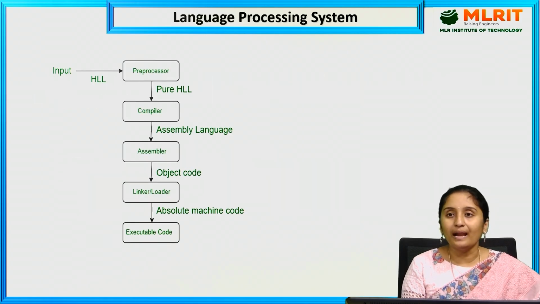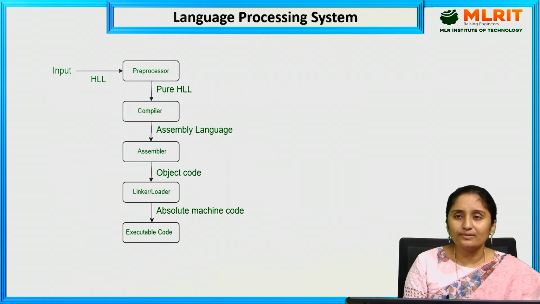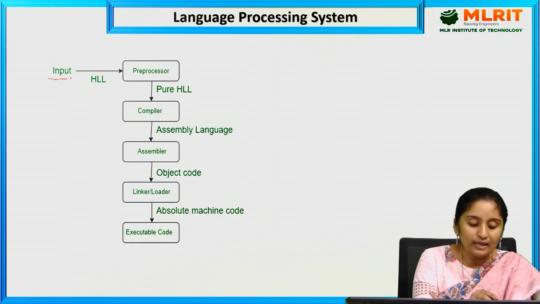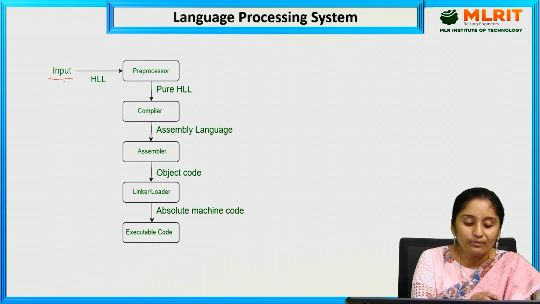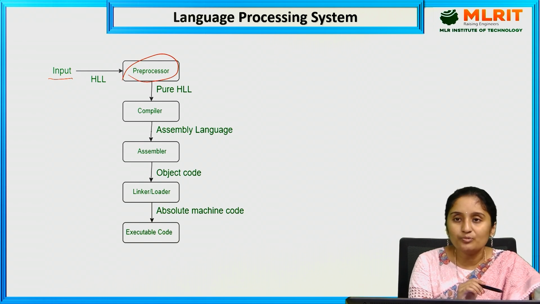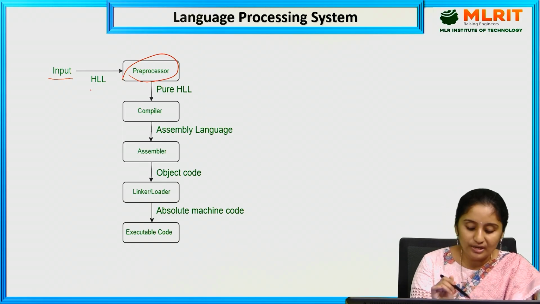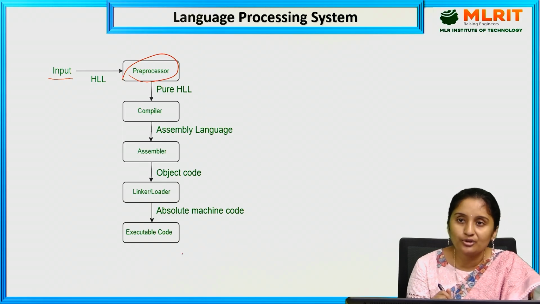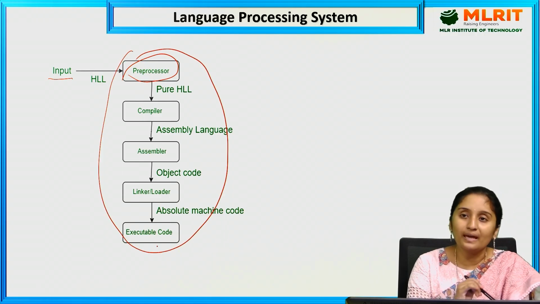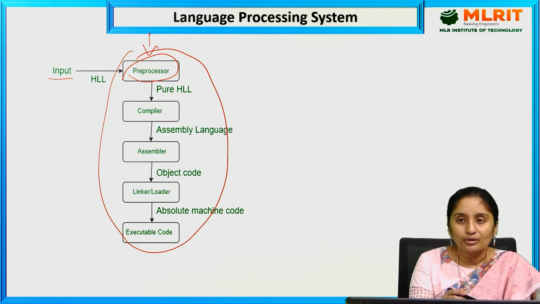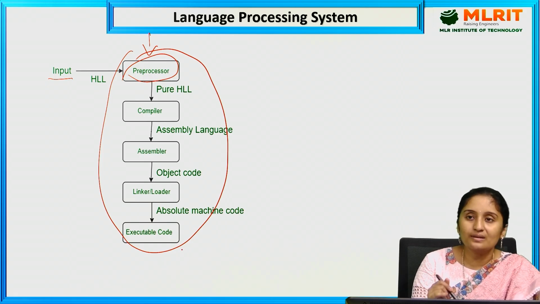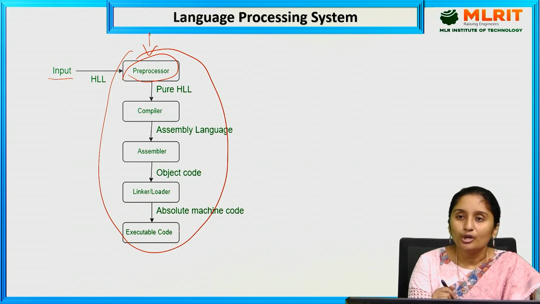So coming to the language processing system. What is the language processing system? Here in the language processing system, the source program, nothing but the input, is given as an input to the preprocessor directive. The source program goes through these phases to generate the absolute machine code, or the executable file. When I give an input to the preprocessor to generate the executable file, internally these are the phases that take place to generate a .exe file.